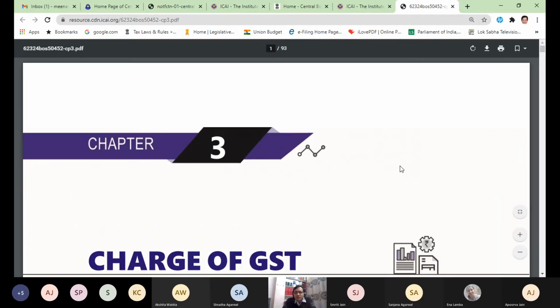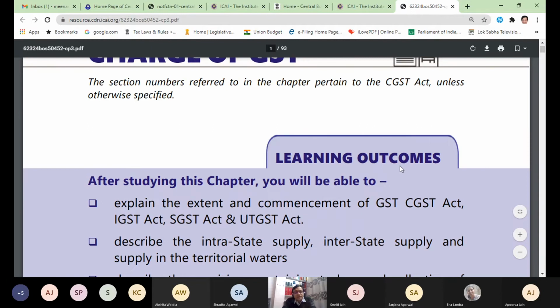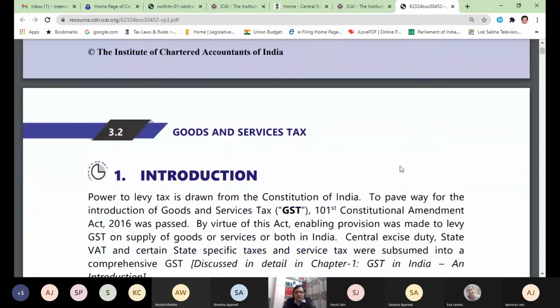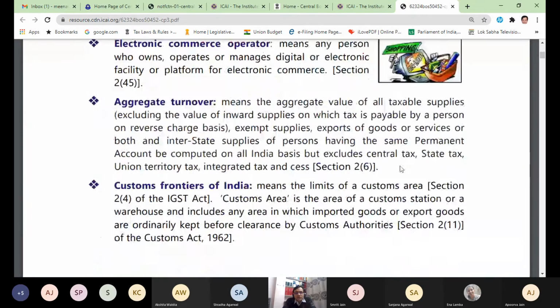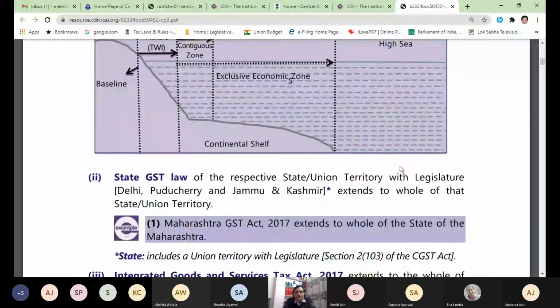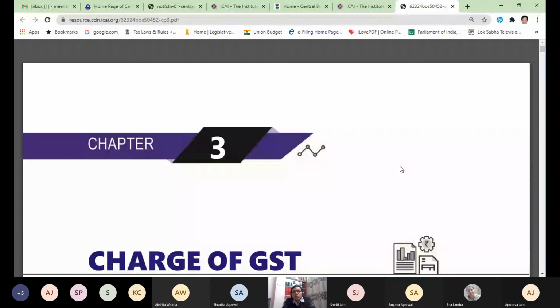But why is it 93? Because it is an unnecessary wastage of pages, because the font size is very big in this material, and there are so many charts, etc. Otherwise, in reality, it is not 93 pages. When you start noting down yourself, you can write this chapter in around 12 to 13 pages. So you have to frame your own notes.